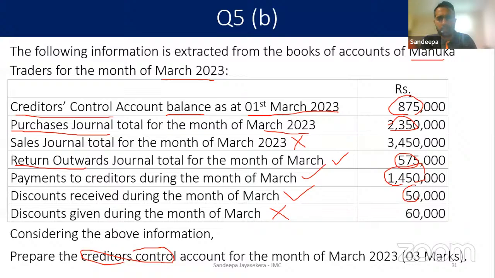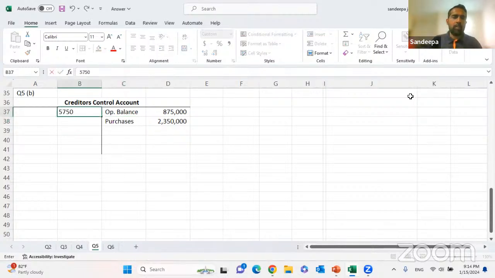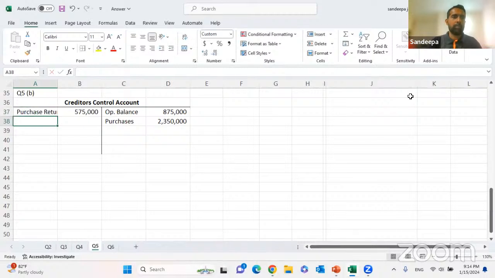Return outwards 575,000. Return outwards is about the purchase returns, returning the items back to the supplier. When we return to the supplier, what happens? On one side, our purchases are coming down, so purchase returns are credited. And my creditors liability will come down, we have less to return to them. So that will be debited: 575,000 will be debited as purchase returns.